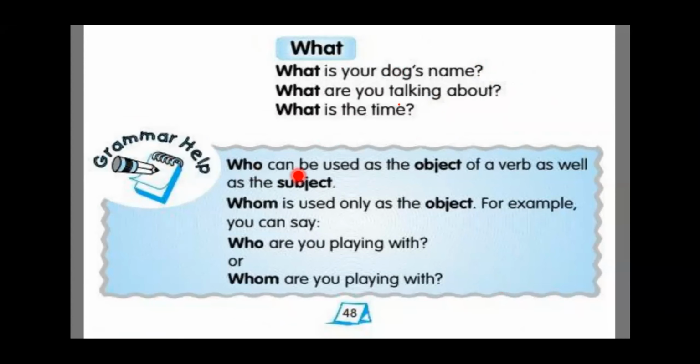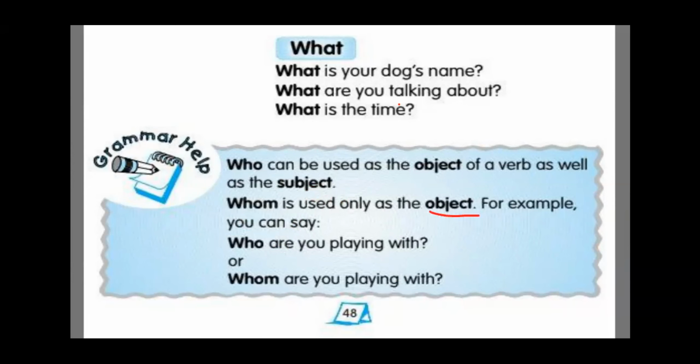Now see over here, who can be used as the subject of the verb as well as the object. Whom is used only as the object. For example, you can say, who are you playing with? Whom are you playing with? So what here it is saying, who is used as subject also, ऑब्जेक्ट की तरह भी इस्तेमाल किया जा सकता है, बट whom सिर्फ ऑब्जेक्ट की तरह यूज हो सकता है.